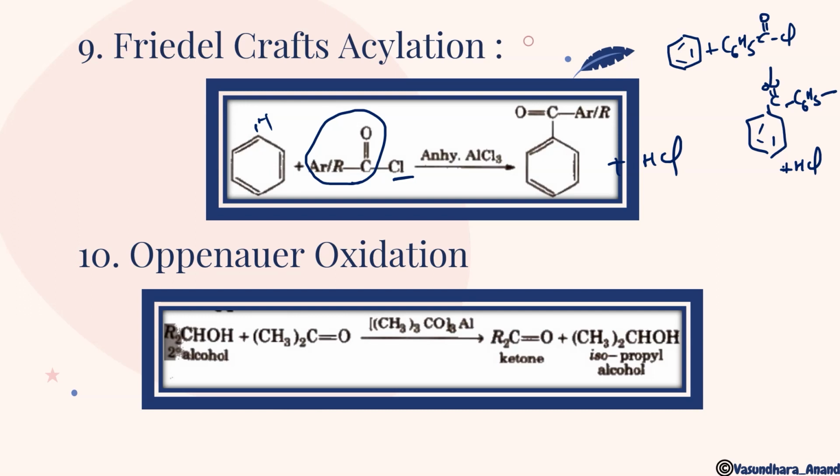The secondary alcohol will oxidize into ketone form, and the ketone used will be reduced. So it is an example of an oxidation-reduction, redox reaction, and in this the aluminium complex will act as a catalyst, like a redox reagent. The secondary alcohol will give you the ketone, and the ketone will reduce to secondary alcohol.